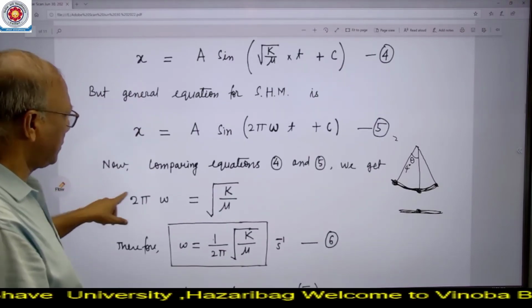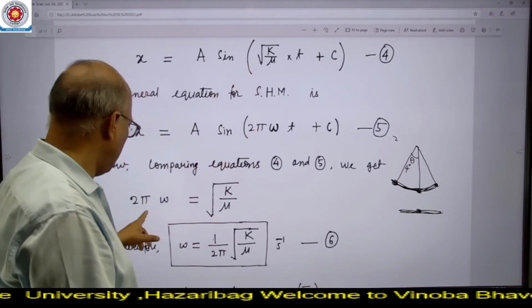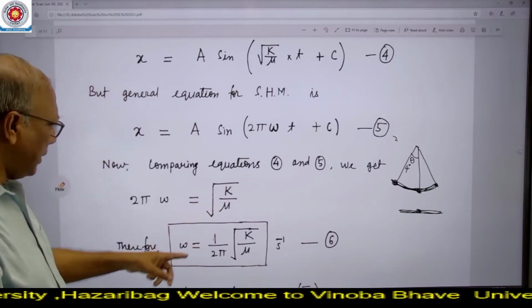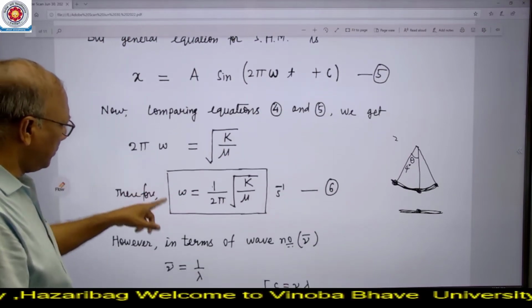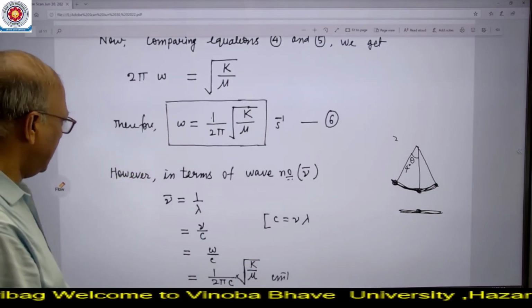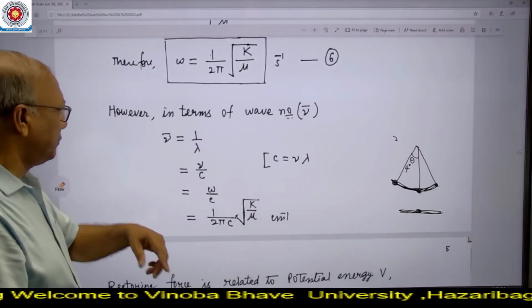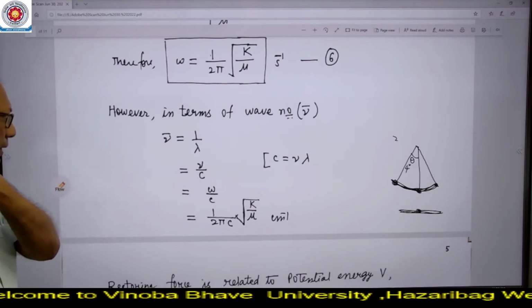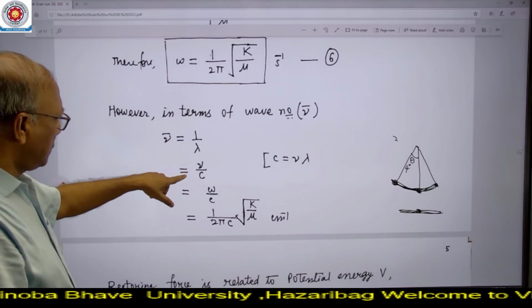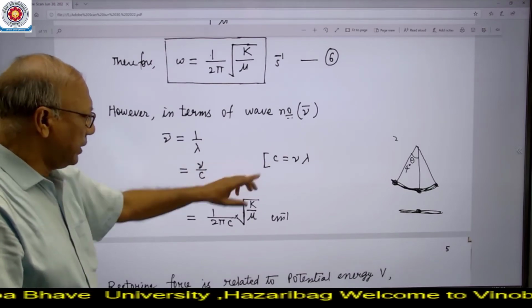Everything is the same except these two. So twice pi omega will be equal to under root k by mu, and therefore omega is equal to 1 by 2 pi under root k by mu per second. However, in terms of wave number, we can write nu bar is equal to 1 by lambda is equal to nu by c according to this equation.